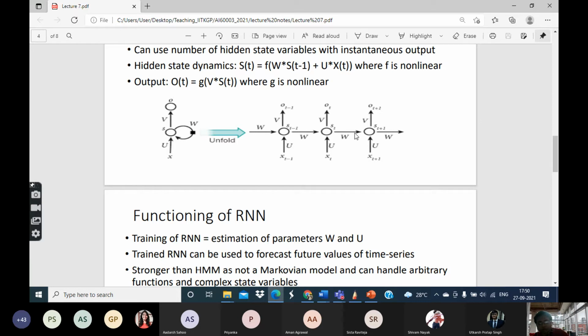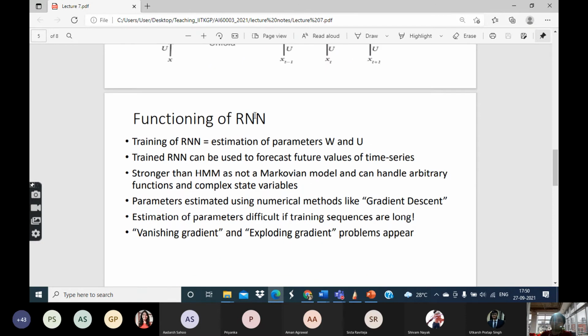So basically you are doing successive differentiations, as you do in a chain rule. And in a chain rule, you have to keep on multiplying so many things. Now, because it's a numerical method, if you keep on multiplying so many things, then two things can happen.